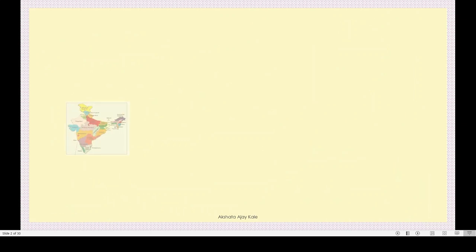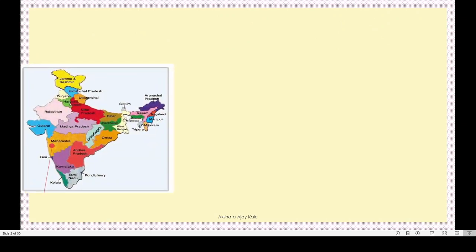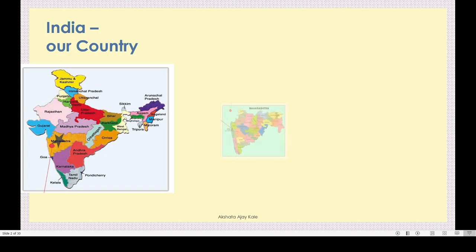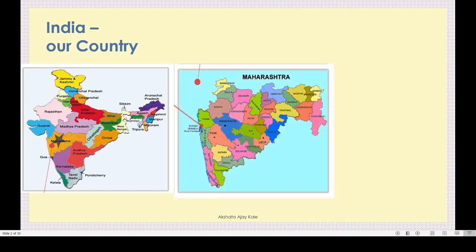Yes, dear children, this is map of our country, that is India. Here you can see a star, that is nothing but Maharashtra state. Our Maharashtra state is at the west side of India.